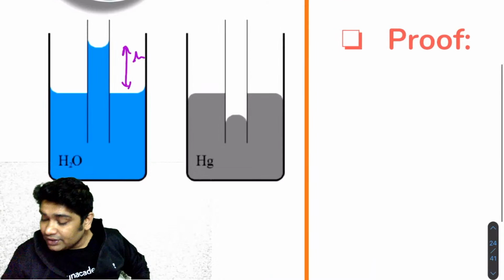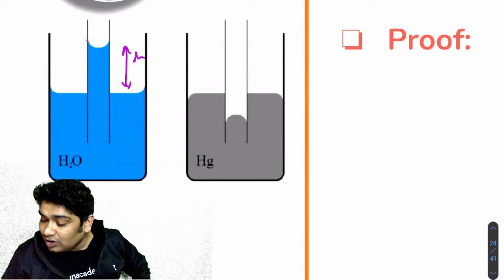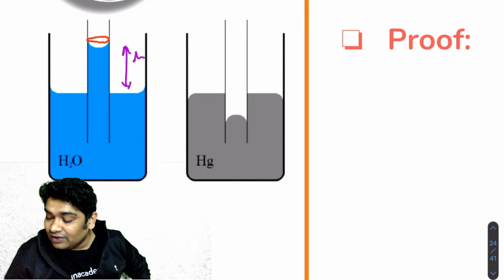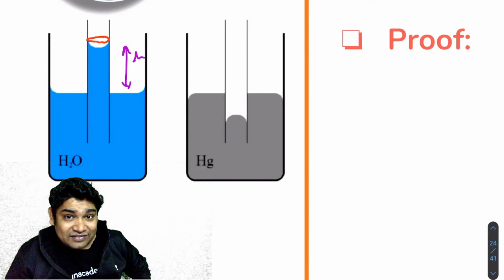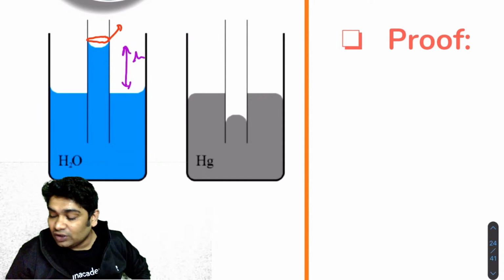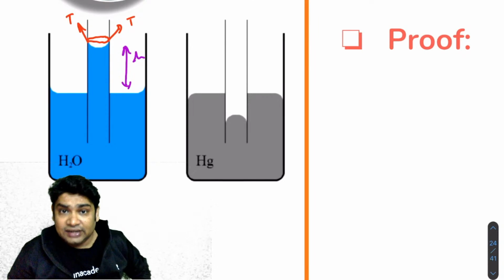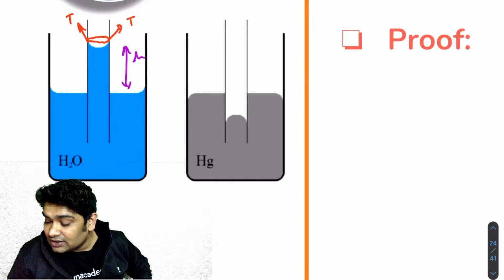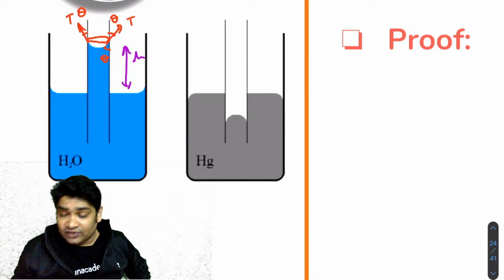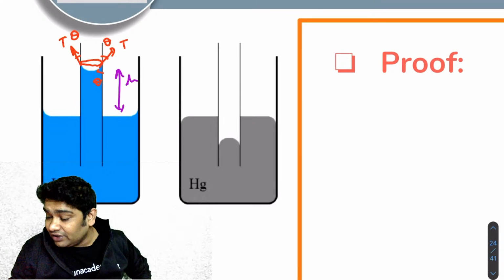Here there would be a layer of water molecules which would be stuck here, and these would be feeling a force of surface tension. This sticks to the glass due to the adhesive forces, and this layer is pulling the rest of the water free surface by surface tension. Now, surface tension will act along this line only. So if you realize this angle was theta, which is the contact angle, this angle would also be theta. So this is one force that this is feeling. Then what are the other forces that it is feeling?